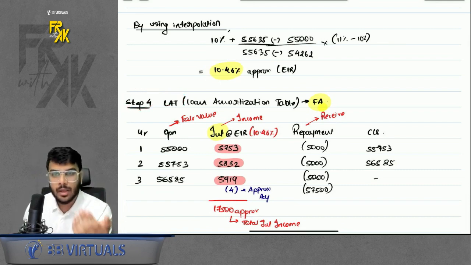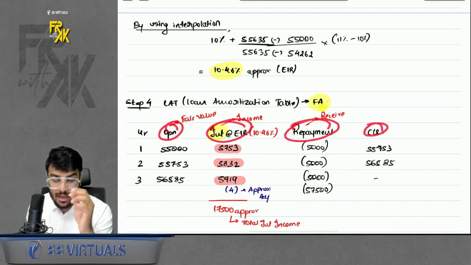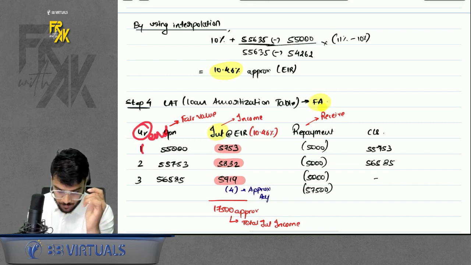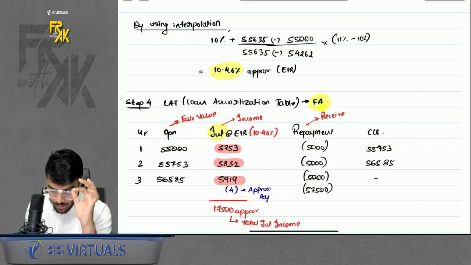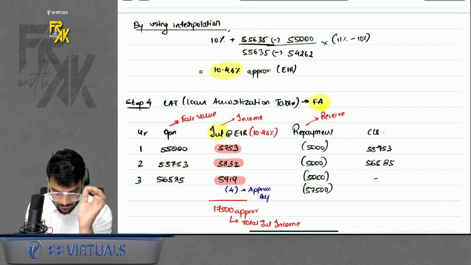How do we prepare it? 5 columns are there: year, opening, interest, repayment, closing. Now have a look carefully. Year 1, of course year end we are talking about. First the opening. What was the opening on day 1? In opening, don't write the face value, write the fair value, because the financial asset or liability is recorded at fair value. So write the fair value here.